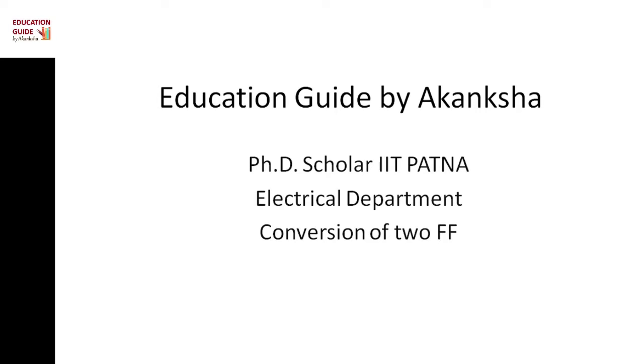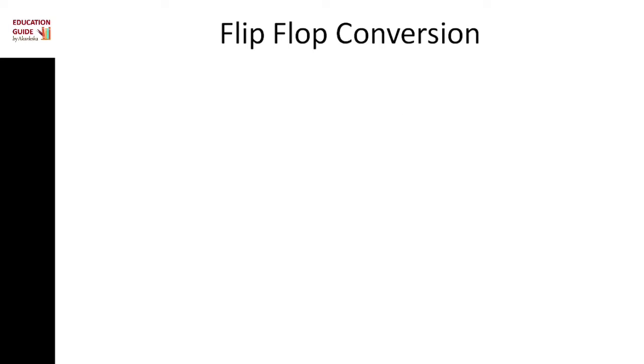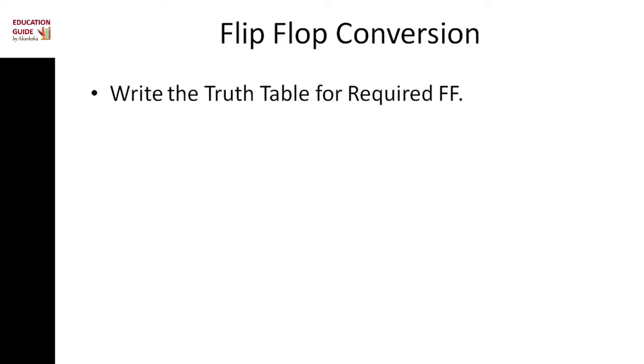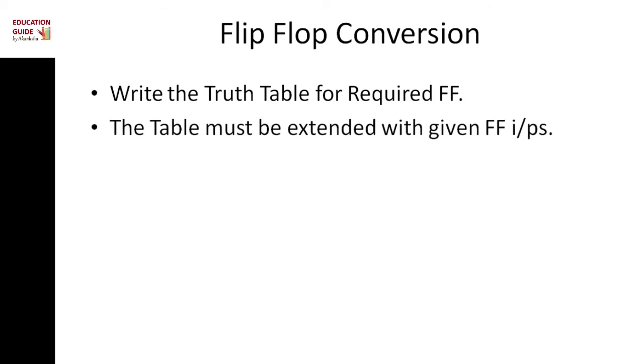There is a need to change one flip-flop to another, like SR to JK, JK to D flip-flop, simply by adding some gates. There is a procedure to change a flip-flop. Write the truth table for the required flip-flop. The table must be extended with the given flip-flop input.